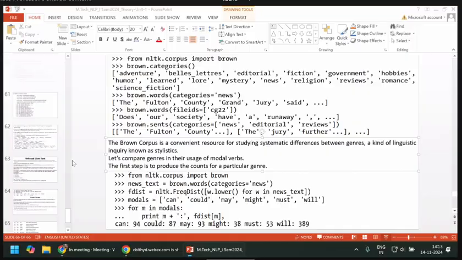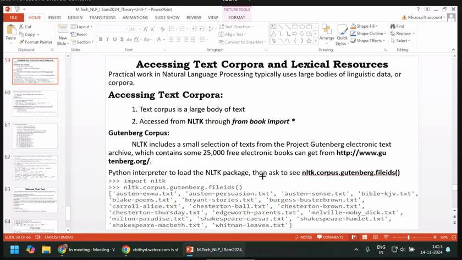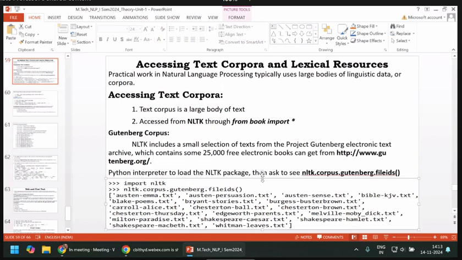We'll see here. The first one is Gutenberg and its file IDs. NLTK has almost 25,000, not 70,000, electronic books you can get from this website, Gutenberg. What are those? What is the length of those things? And what are the file IDs? Those we will see here.